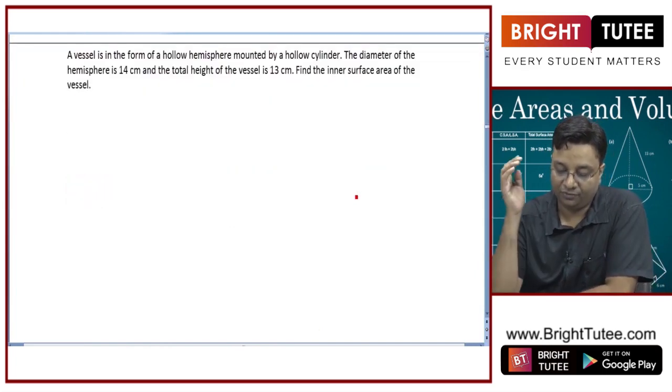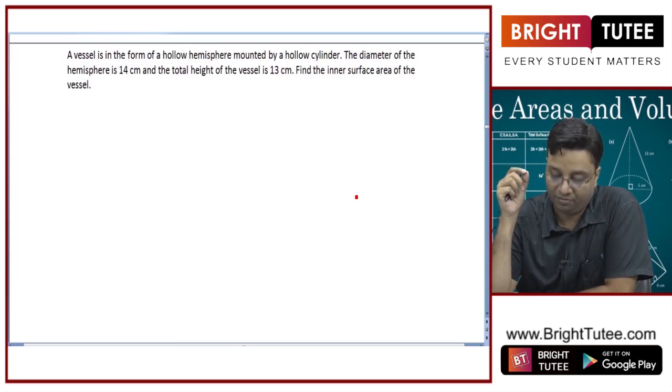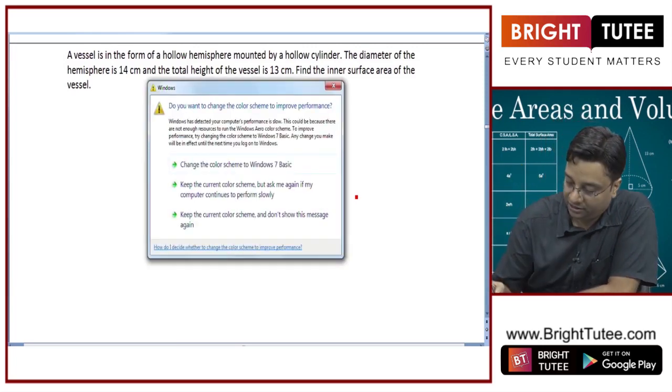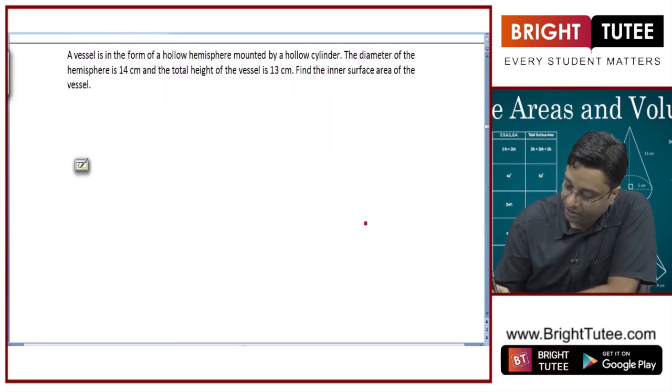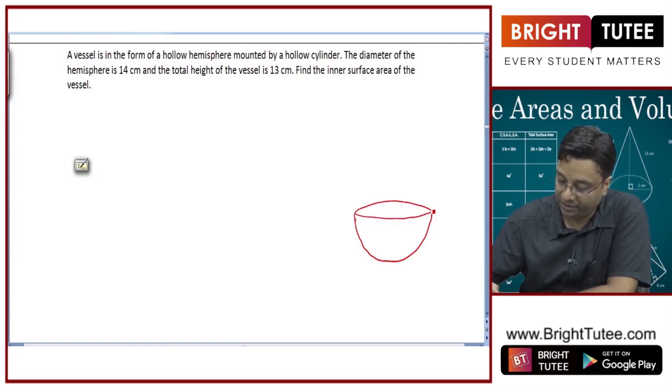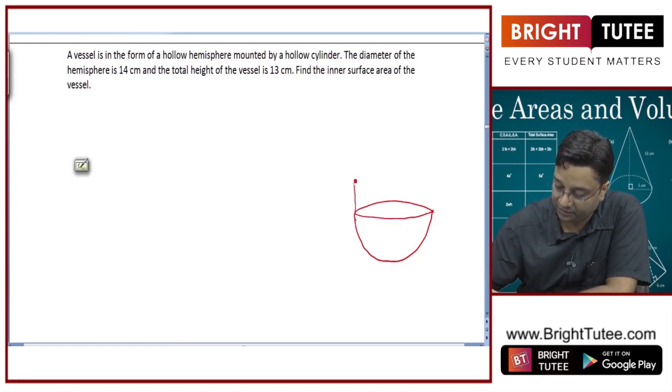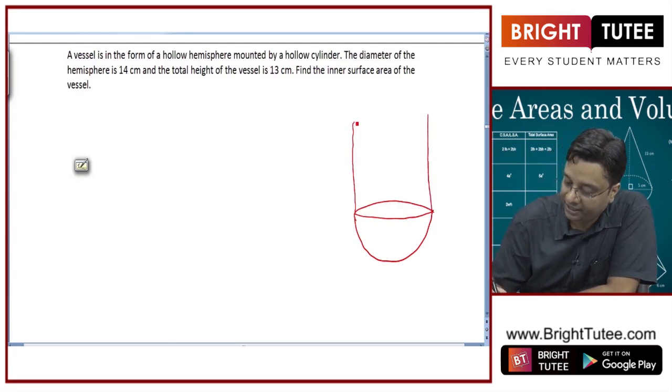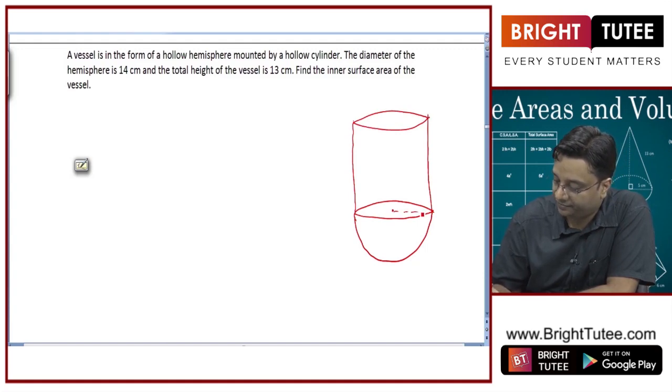A vessel is in the form of a hollow hemisphere mounted by a hollow cylinder. So there is a hollow hemisphere. Let us say this is the hemisphere and this is mounted by a hollow cylinder. So this is how it is mounted by a hollow cylinder, right?